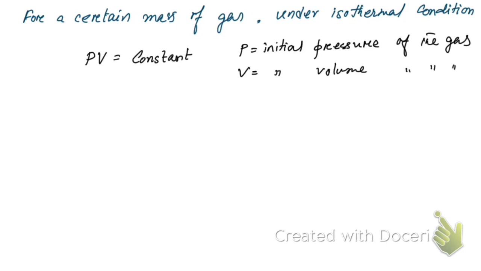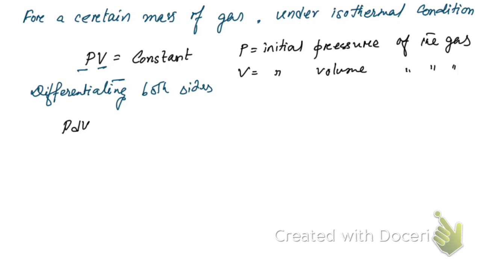Now if we differentiate both sides, here we have to consider two functions, first function and second function, and apply the product rule. What we are going to have is the first function times the derivative of the second function, that is dV, plus the second function times the derivative of the first function, that is dP, and the derivative of a constant is 0.